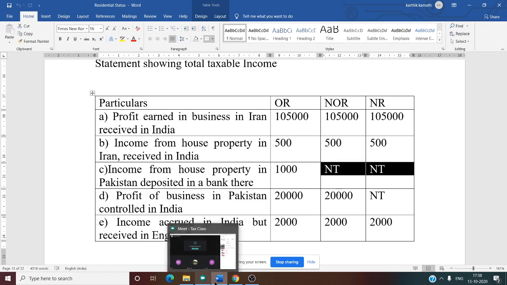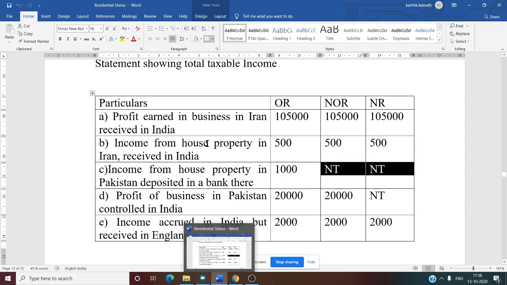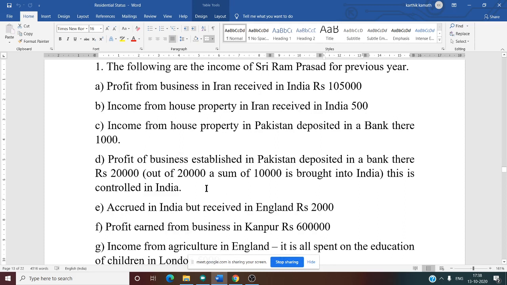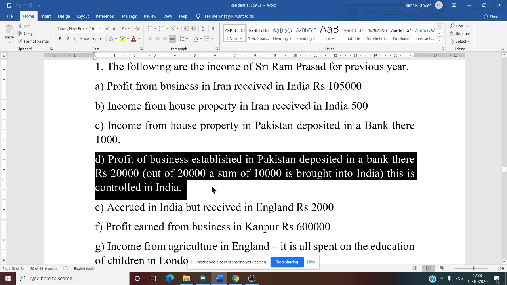Yes. So now we need to see the fourth point. What is the fourth point? I told you there is some adjustment in the fourth point. See this. Profit of a business established in Pakistan, deposited in a bank there, 20,000. Out of 20,000, 10,000 is brought to India. This is controlled in India.